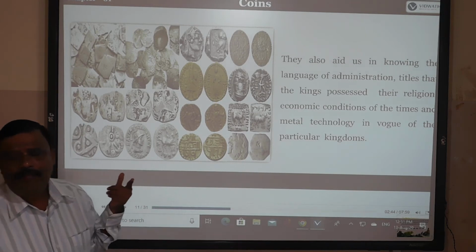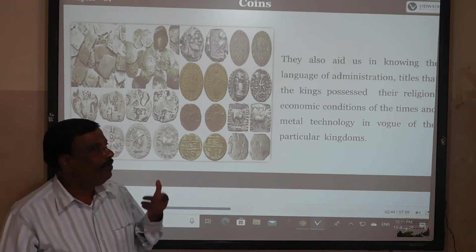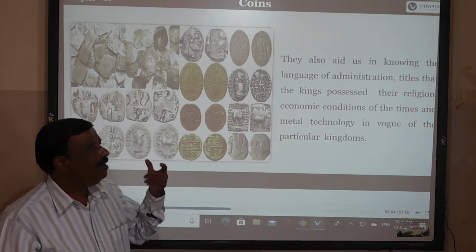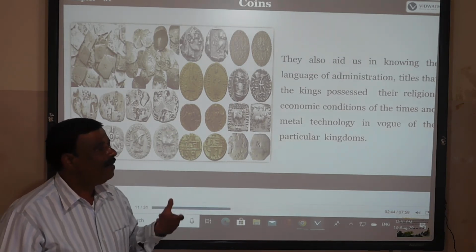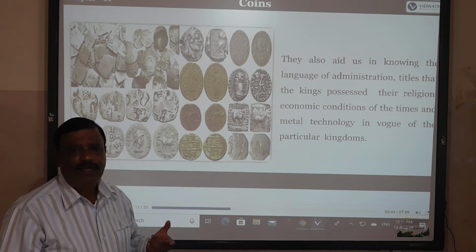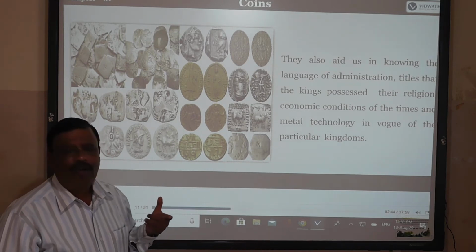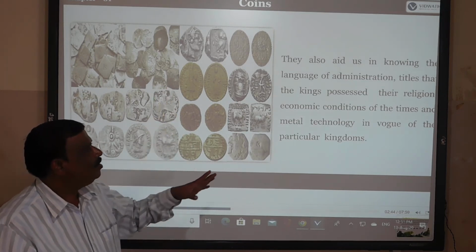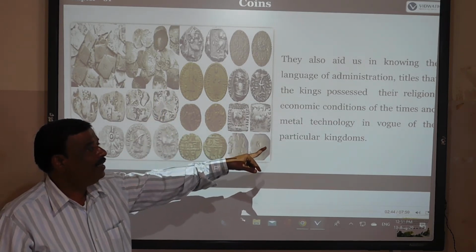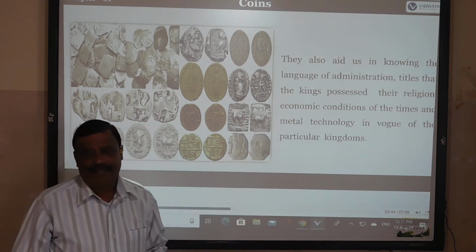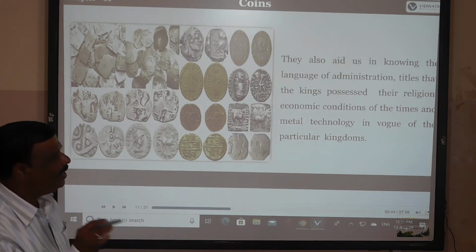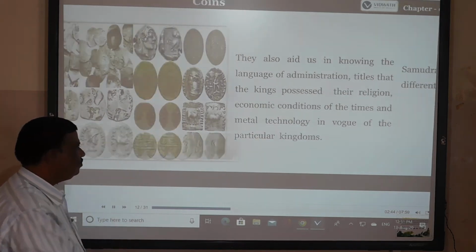What type of economy and what type of religion existed can be understood from the coins. So there is metal technology in particular kingdoms, as they used metal for minting coins.